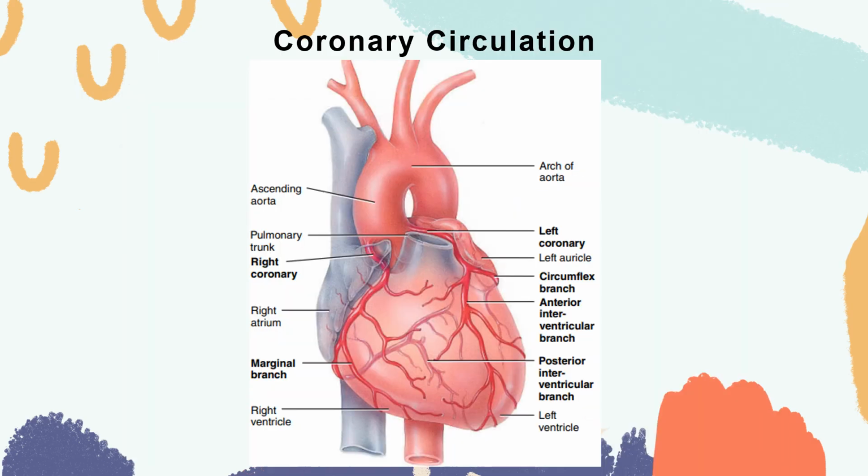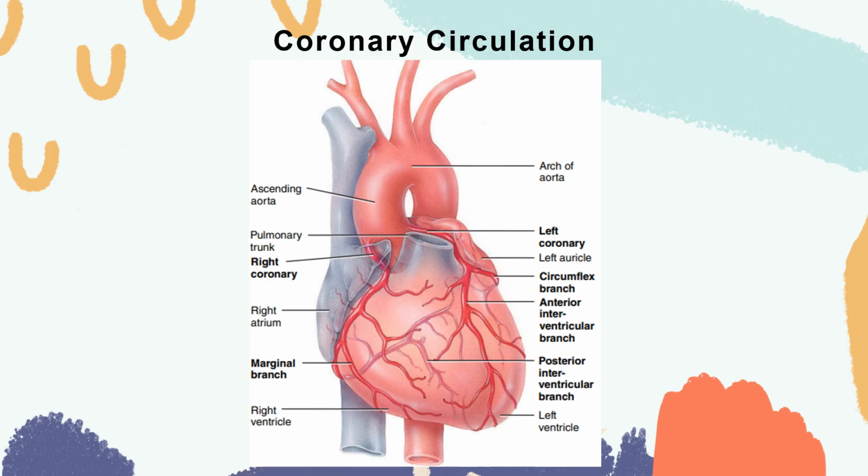So after pulmonary and systemic circuit, we have coronary circulation. What is coronary circulation? Nutrients are not able to diffuse quickly enough from your blood in the chambers of the heart to supply all layers of cells that make up the heart wall, because when that happens, then of course there will be a delay in pumping of the blood. For this reason, the myocardium has its own network of blood vessels, which we call your coronary circulation or cardiac circulation. It is composed of your coronary arteries.